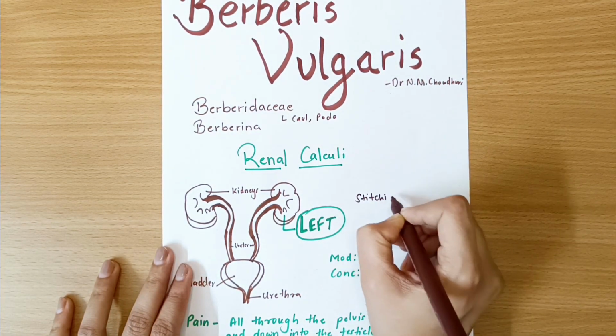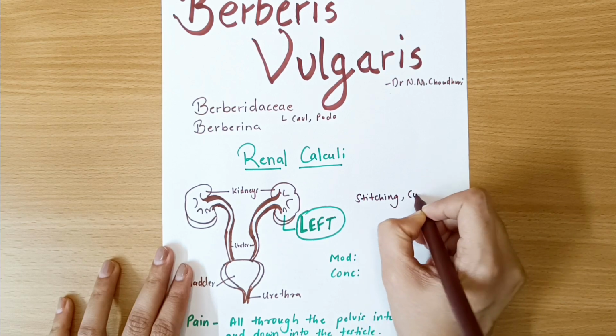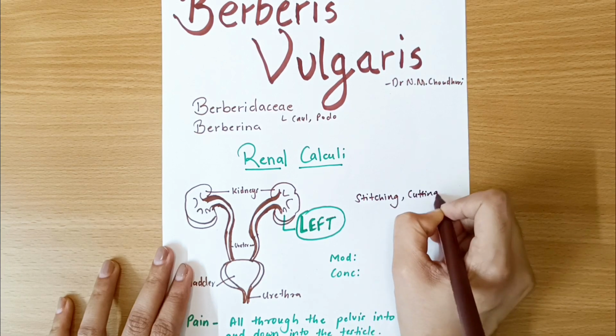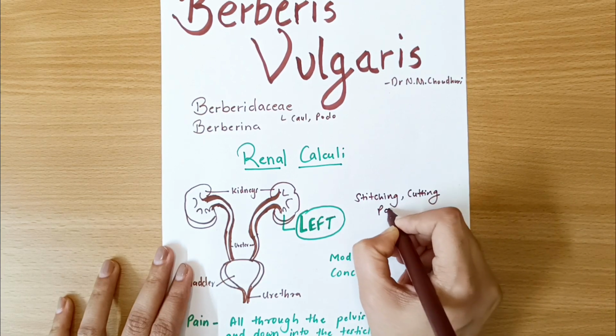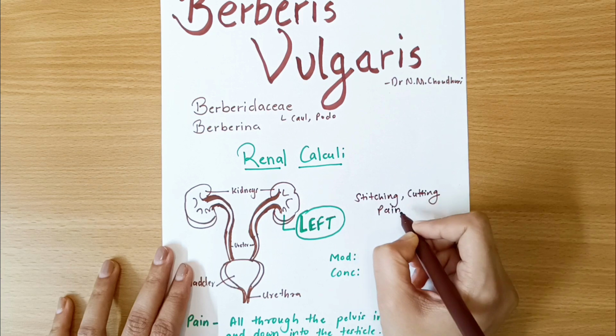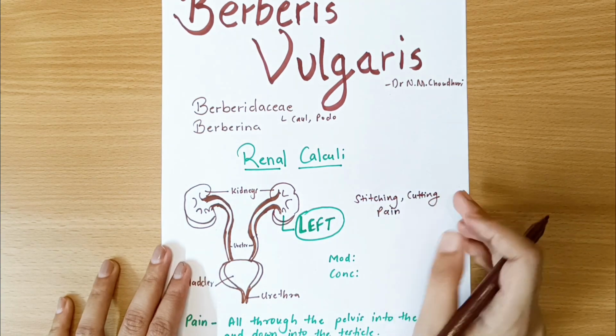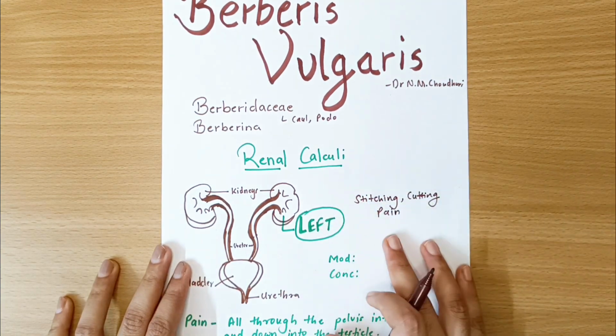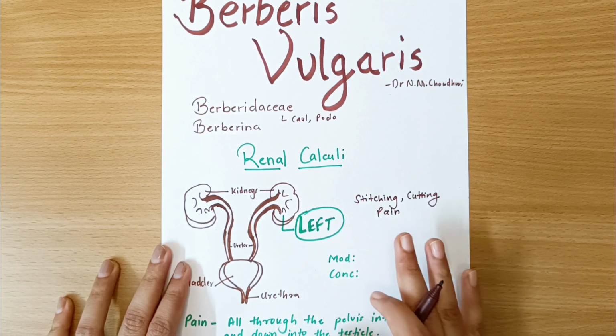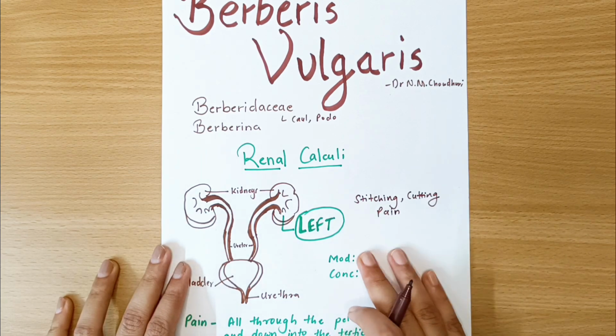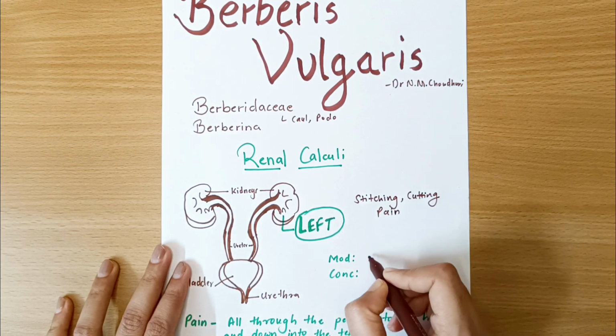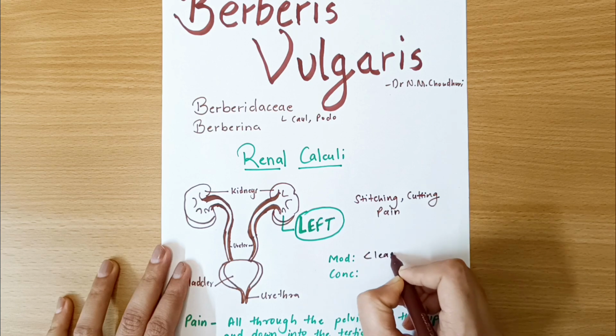This kind of pain is actually found everywhere in this remedy. As we go ahead, you will see that this kind of pain you will find in the gallbladder, in the female reproductive system, etc. Okay, so we have to remember this pain, which is stitching, cutting pain found in this remedy. And the modality of this pain will be that it will be aggravated on least movement.